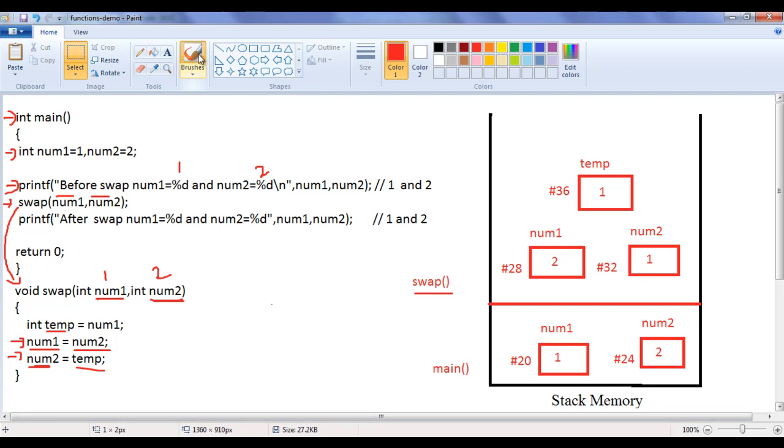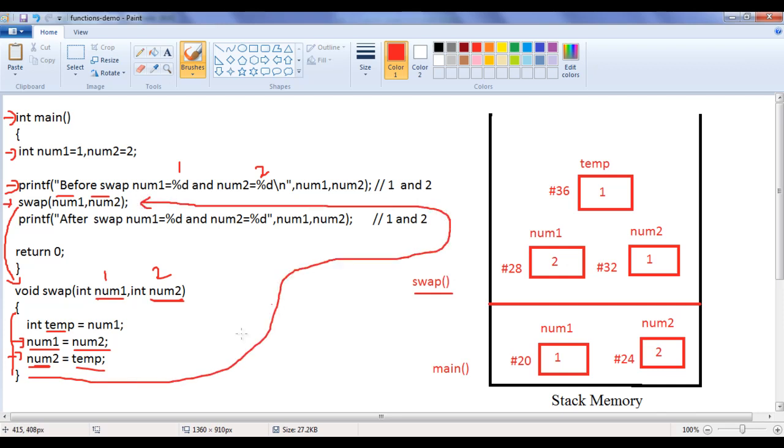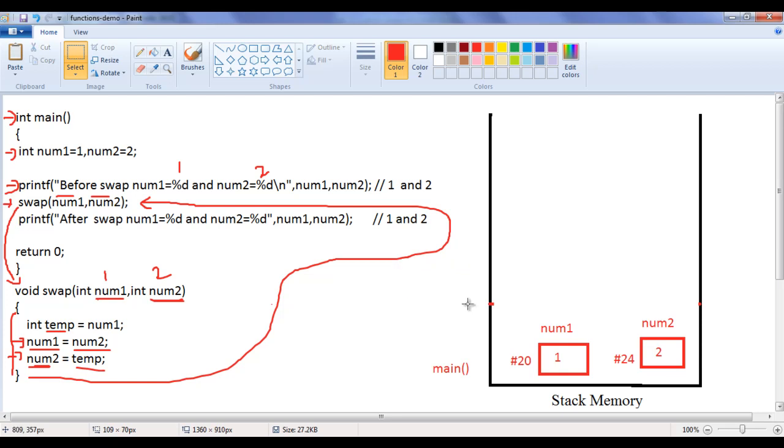Right, guys? After executing all the statements, control comes back to the place where we have called the swap function, guys. And when control comes back, what happens? The local variables of the swap function are deallocated and swap function is taken out from the stack. And then the printf statement is executed. It displays after swap num1 is equal to 1, num2 is equal to 2. So local variables of the main function num1 and num2 are not swapped, guys.